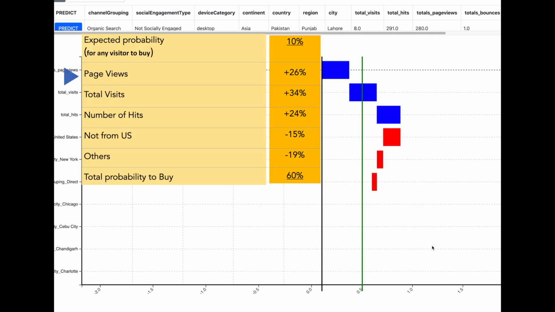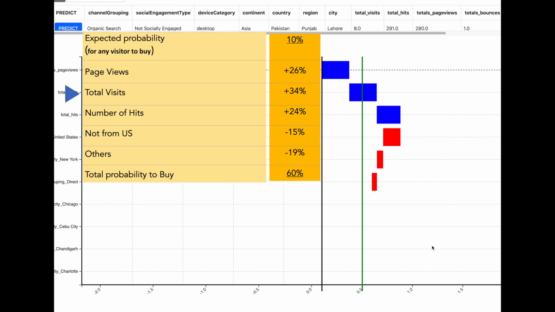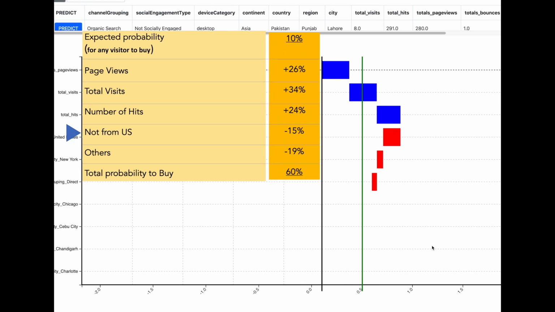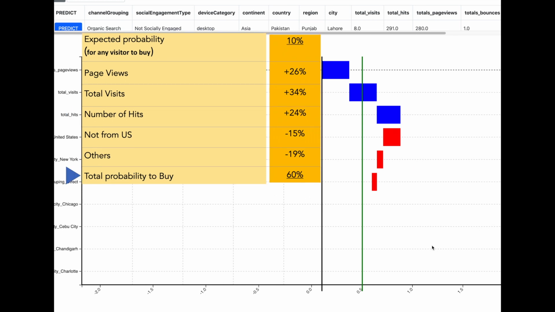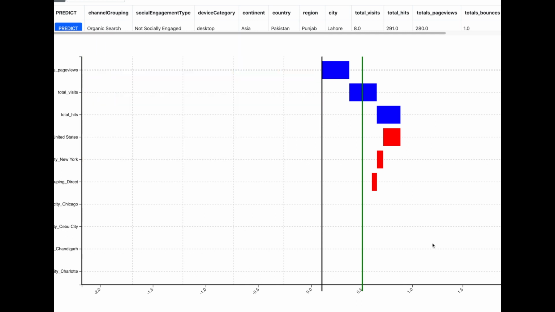The very high number of page views is contributing 26%. We see that a very high total number of visits, which is 8 visits in this case, is contributing 34% towards the probability to buy. The fact that the visitor is not from US is reducing the contribution by 15%, but the higher total number of hits is increasing the contribution towards the probability of buy. After considering all contributions, we see that the probability of buy has moved from 10% to almost about 60%. And this is more than 50%, which means that the visitor is predicted to buy something on the website.